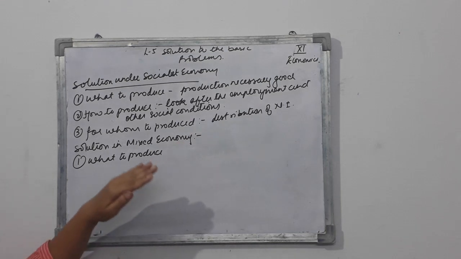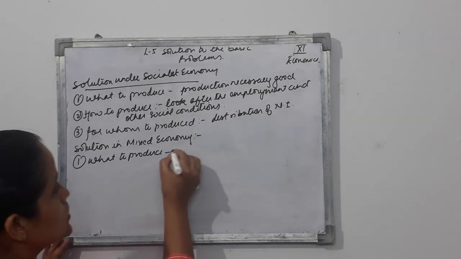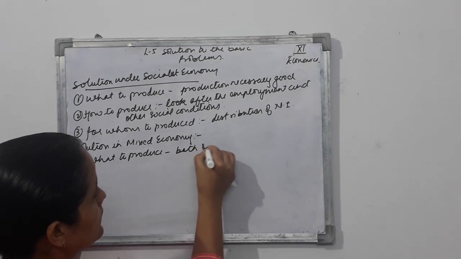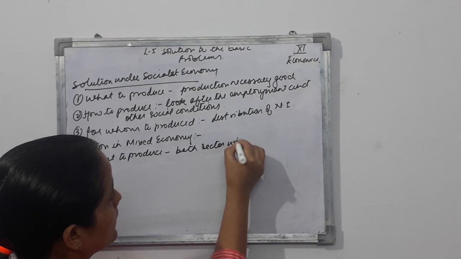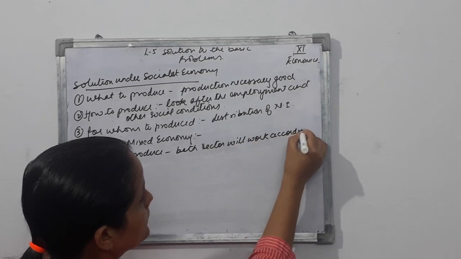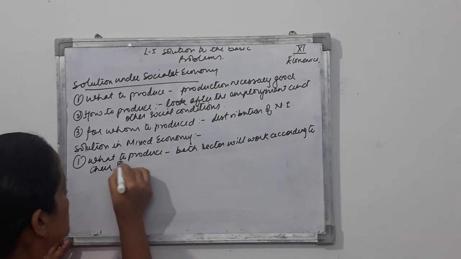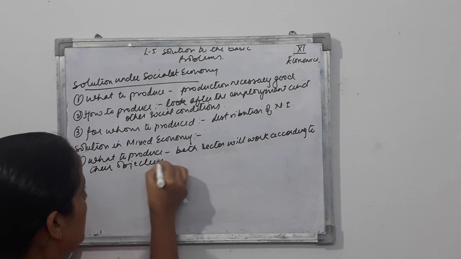It is going to produce necessary goods, right? It is the planning authorities that decide what to produce and how to produce and other things. So both sectors will work according to their objectives. दोनों के दोनों अपने ऑब्जेक्टिव के हिसाब से काम करेंगे.